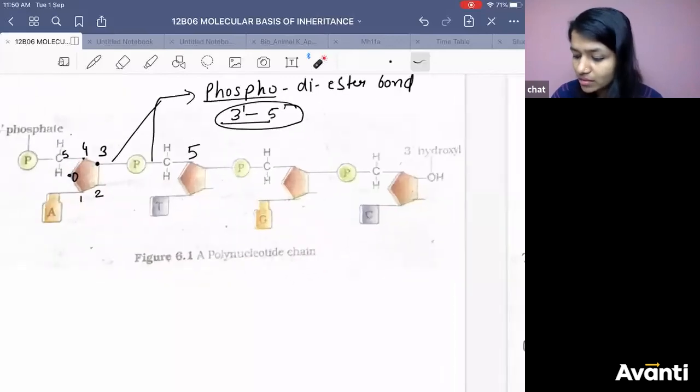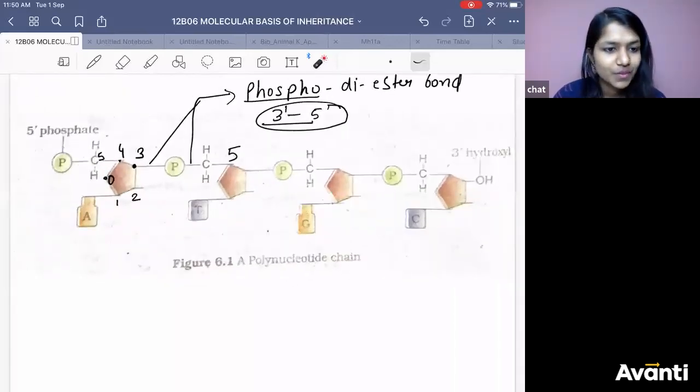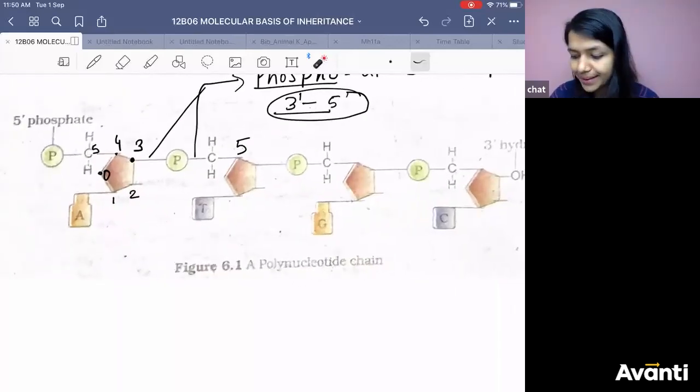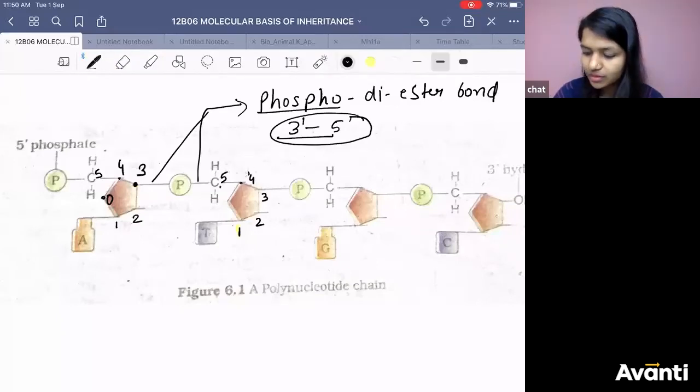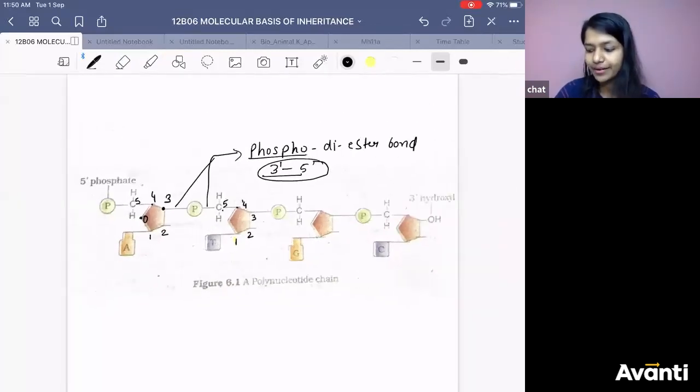What, Vijay Kumar? The 4th carbon in the 2nd nucleotide. You want to know where it is? This should be 1, this should be 2, this should be 3, this should be 4th, and this should be 5th. Okay, got it.